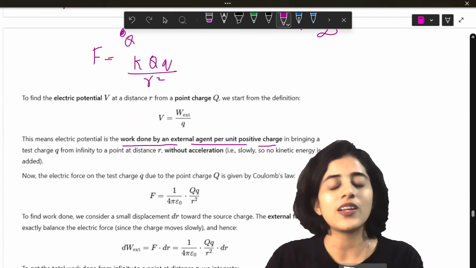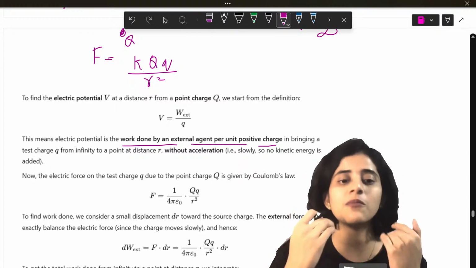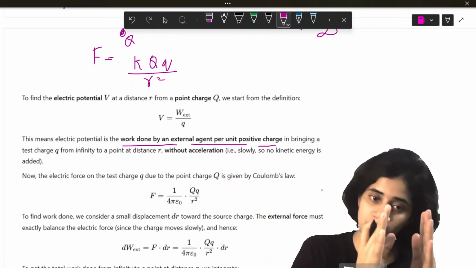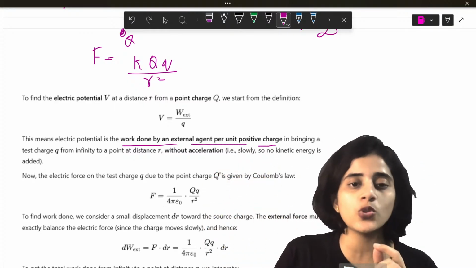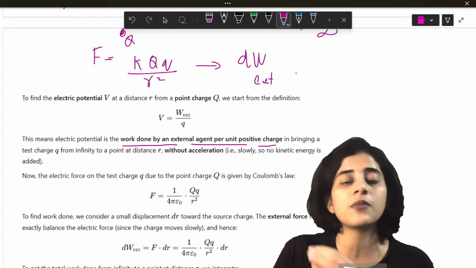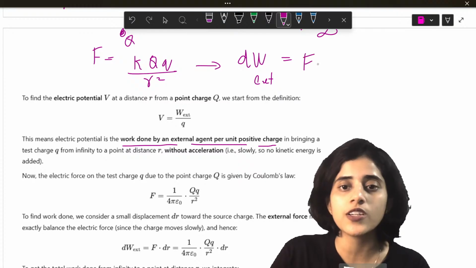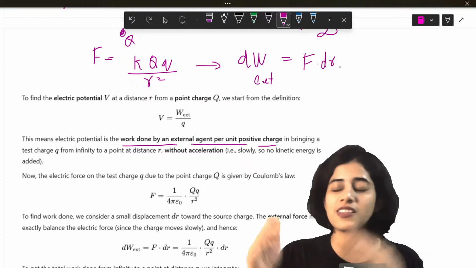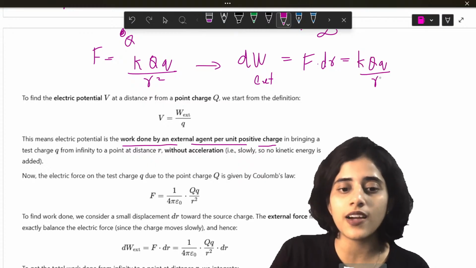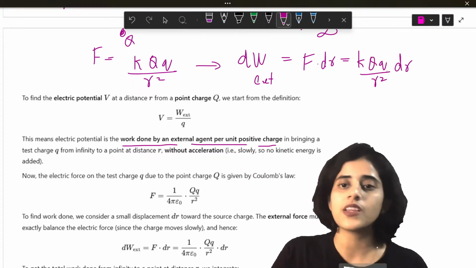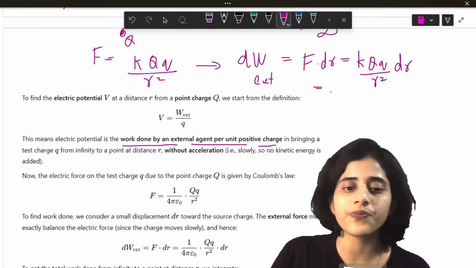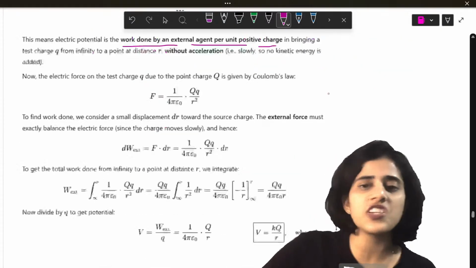Now, the amount of external work that you do to bring that charge close is dW external, which is equal to force into displacement, which is KQq by r square times dr. Then you take all the constant terms inside, and you just have to integrate.